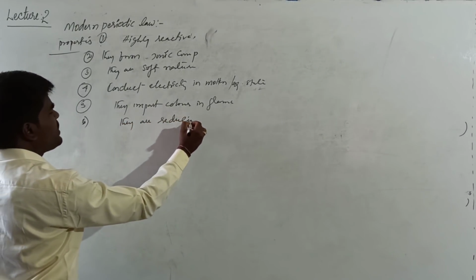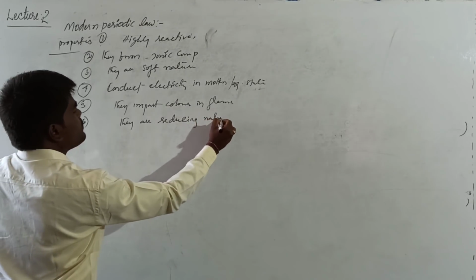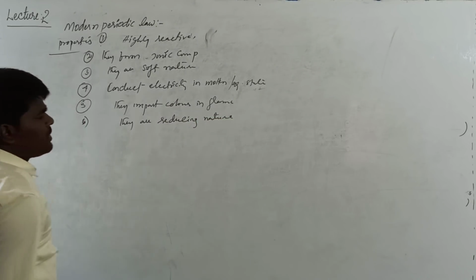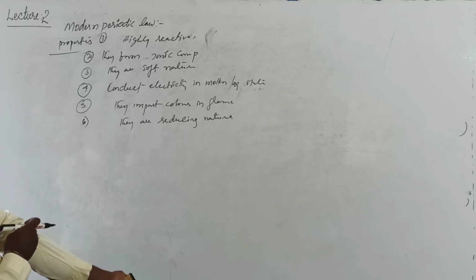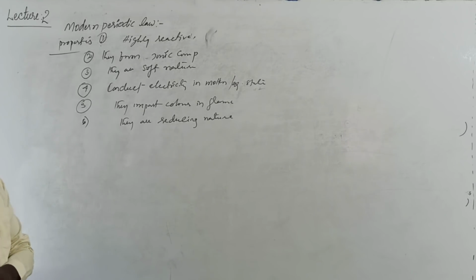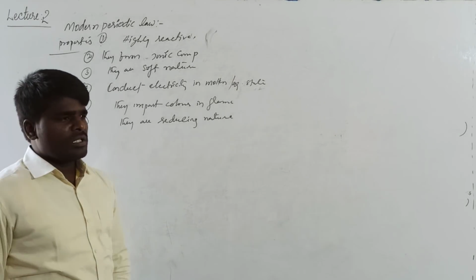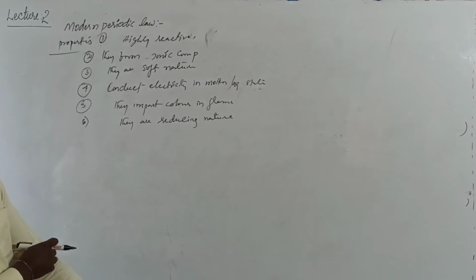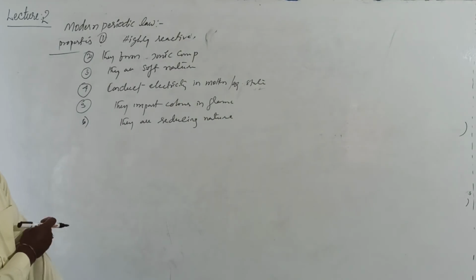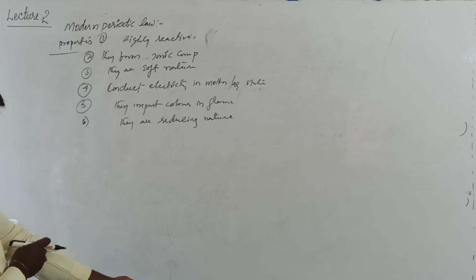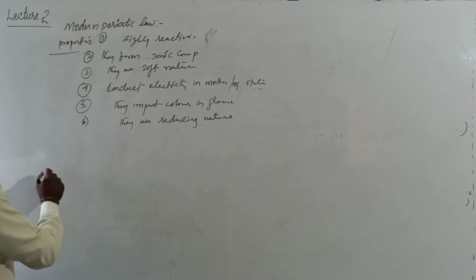What is meant by reducing agent? They can undergo oxidation. The tendency to lose the electron. Right? Now, these are the general properties of S block elements.